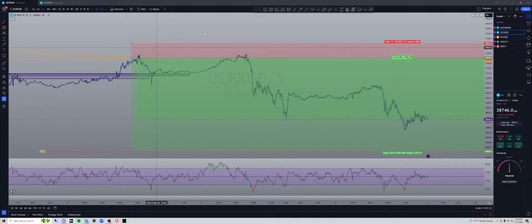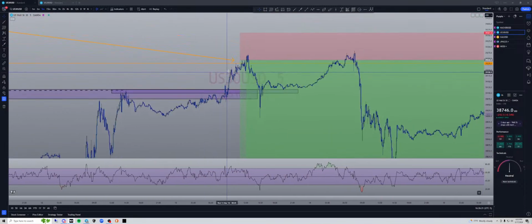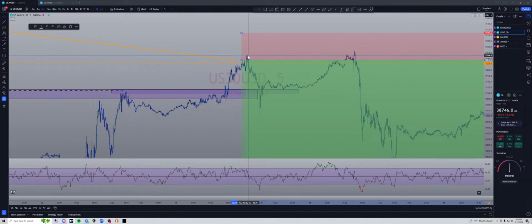It gives us 4 touches. I like to see 3. It gave us 4 this time, which is all good. 1, 2, 3, 4. I took the entry at the 3rd touch, but it gave us 1 more. Again, we're only in a few pips drawdown, and then it sank, and then we knew we were in the clear. But if you see right here, this is the high, and the RSI is dropping in strength as the price is getting higher. That is divergence on the smaller time frame.